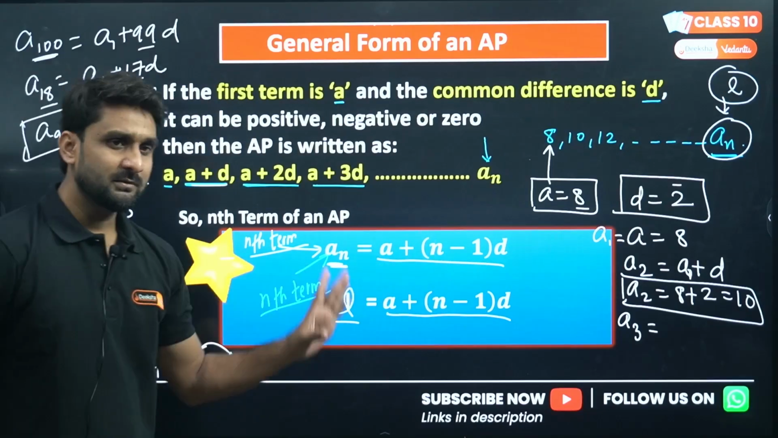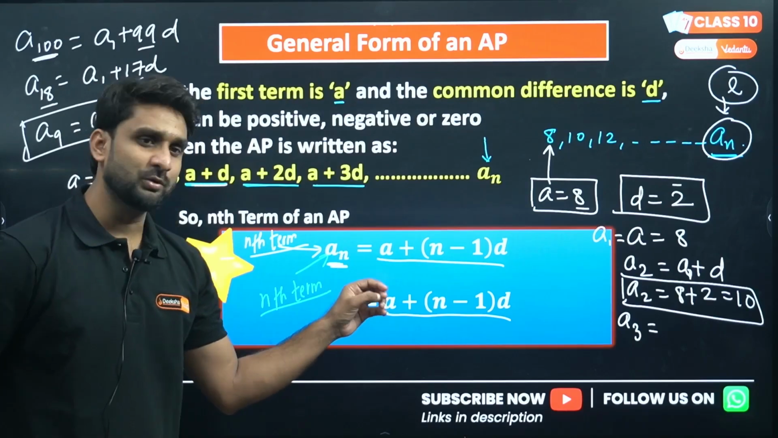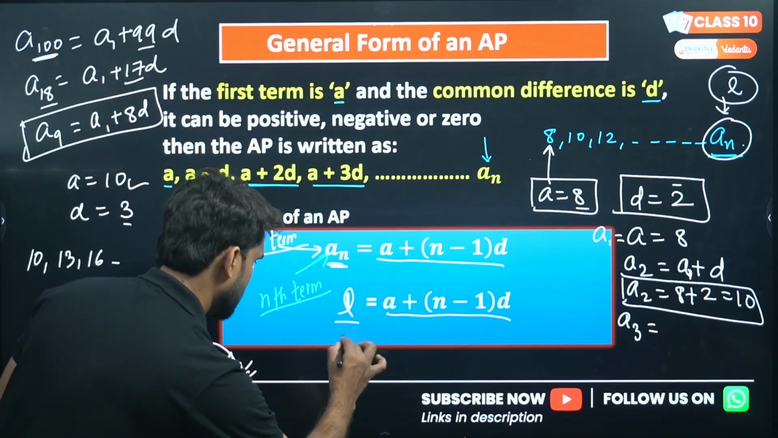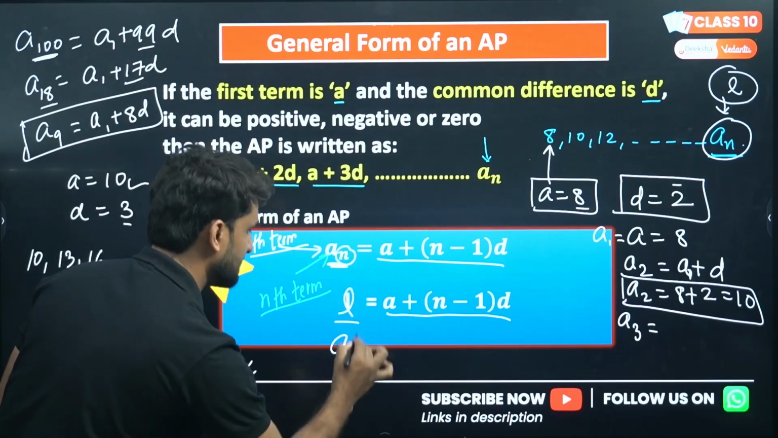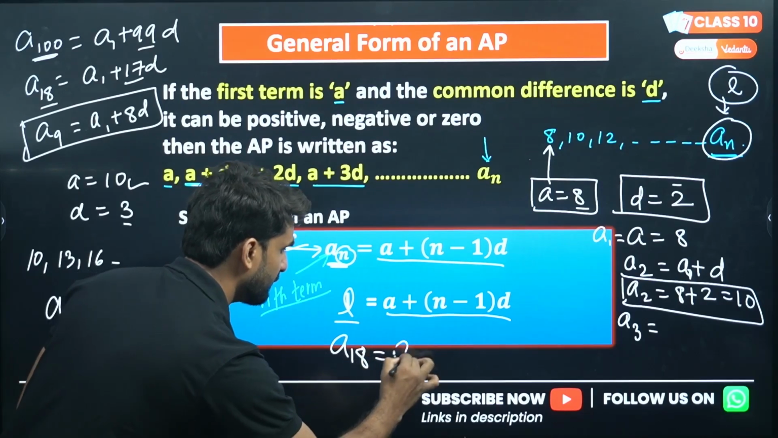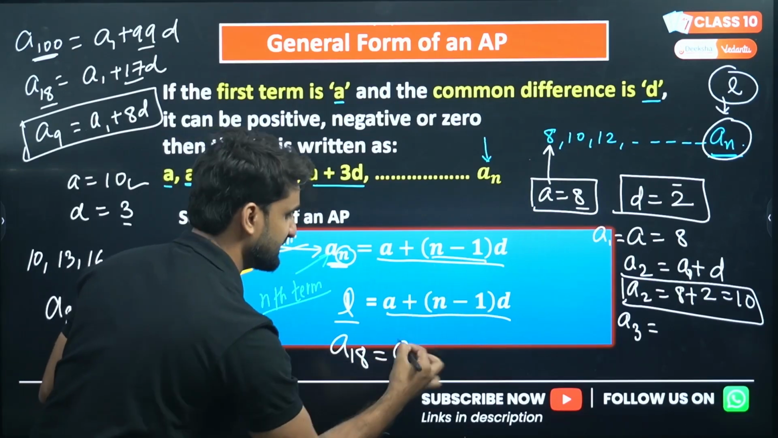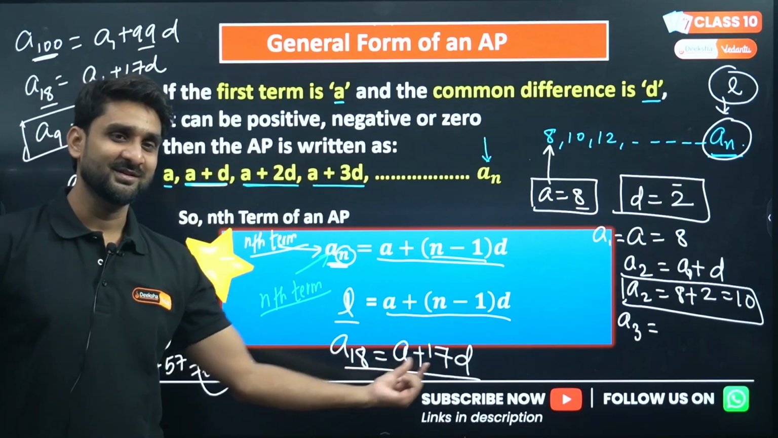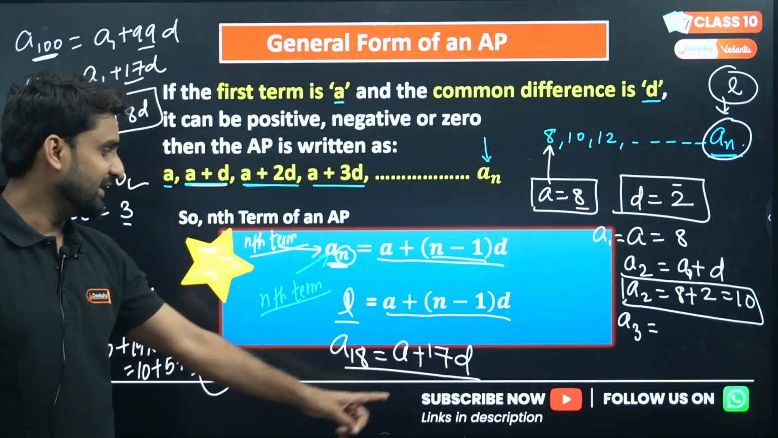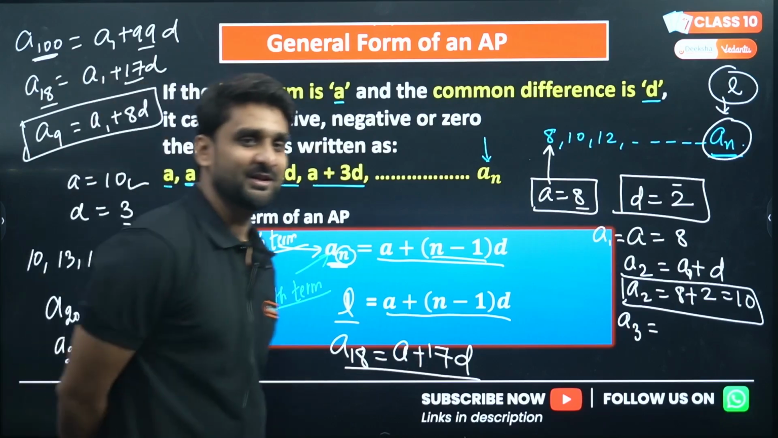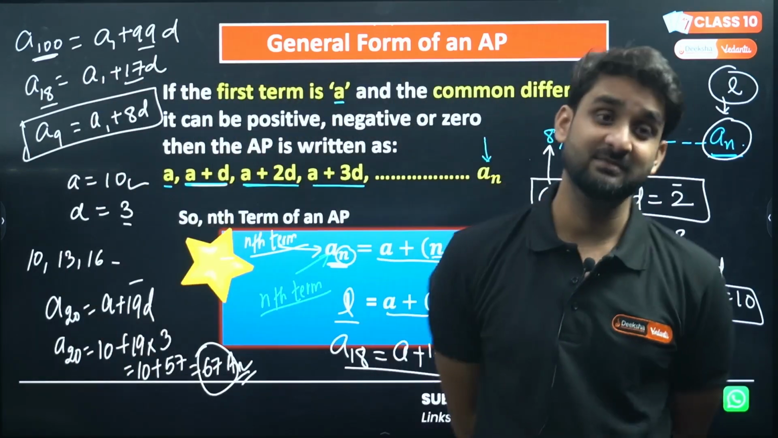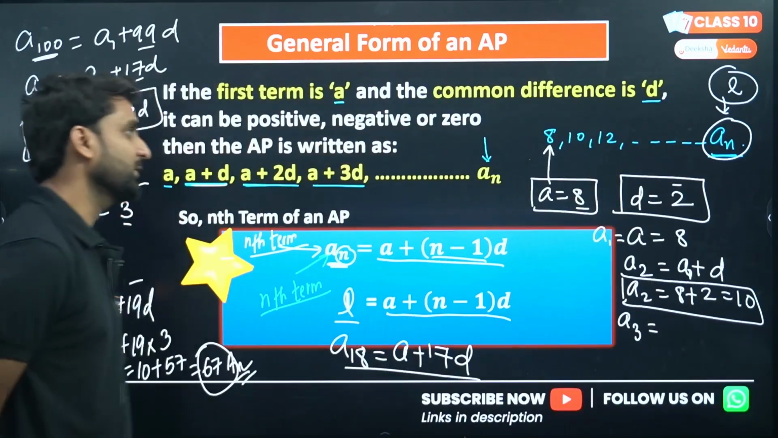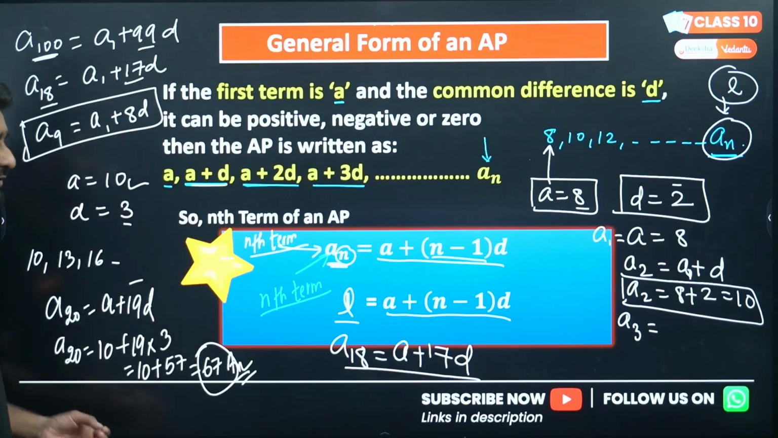Why n minus 1? If I put here n equals, let's say, 18, what will be the formula? A plus n minus 1, so 18 minus 1, what comes up? What can you see here? Same. You are finding the 18th term, so the formula will be in the form of 17D. This is the magic of this formula. Hope you have understood. This is a very important thing.